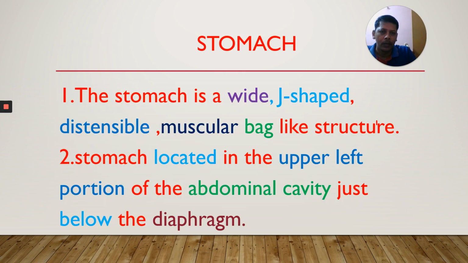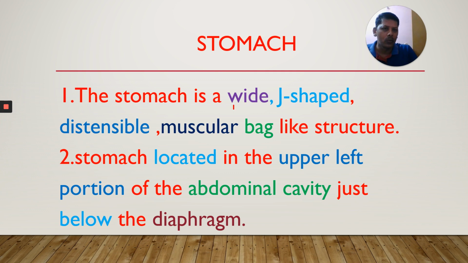J. And stomach is distensible, means able to expand. When we eat food, the stomach expands. That's why it is called distensible. Our urinary bladder is also distensible. When urine fills in the urinary bladder, it gradually expands. It is made up of muscles. Smooth muscles are present in its wall, and it is like a bag-like structure which stores food for nearly 4 to 5 hours in our body.